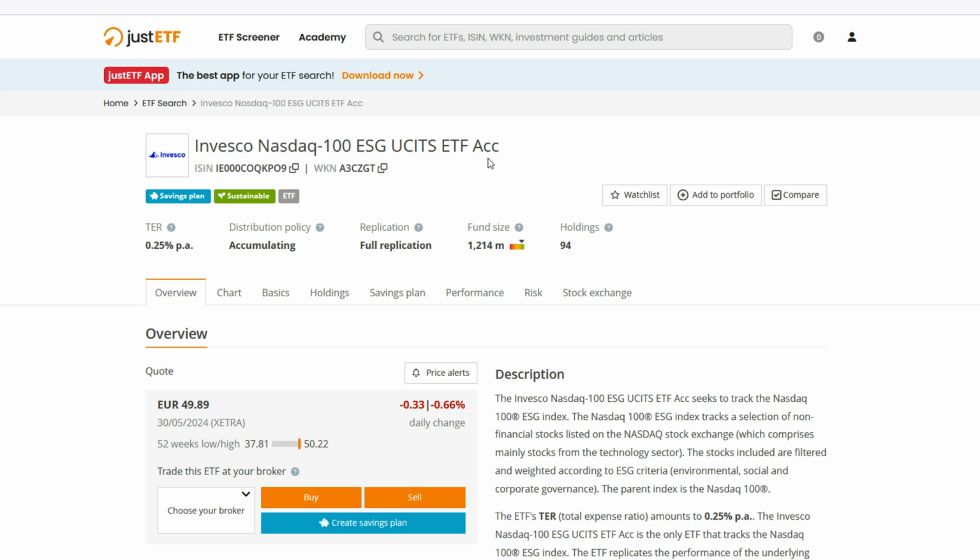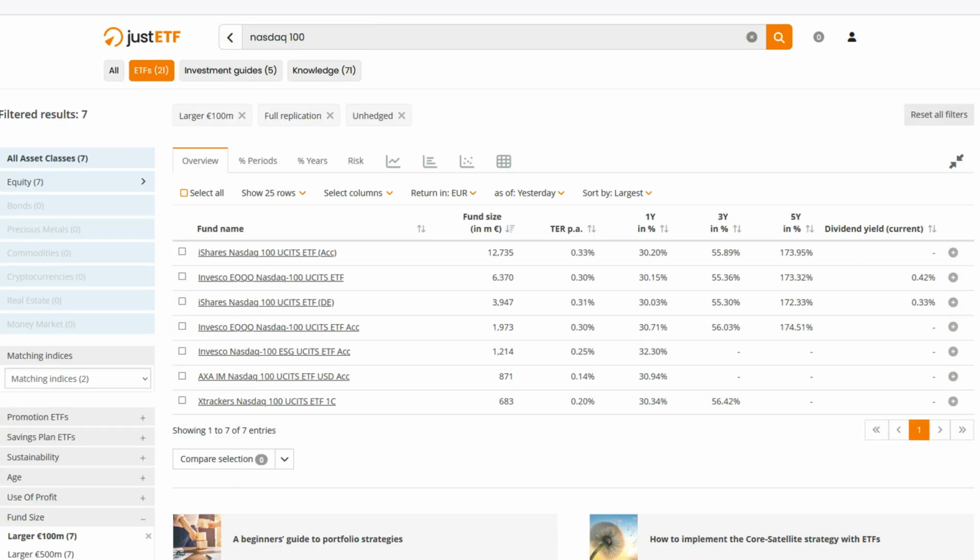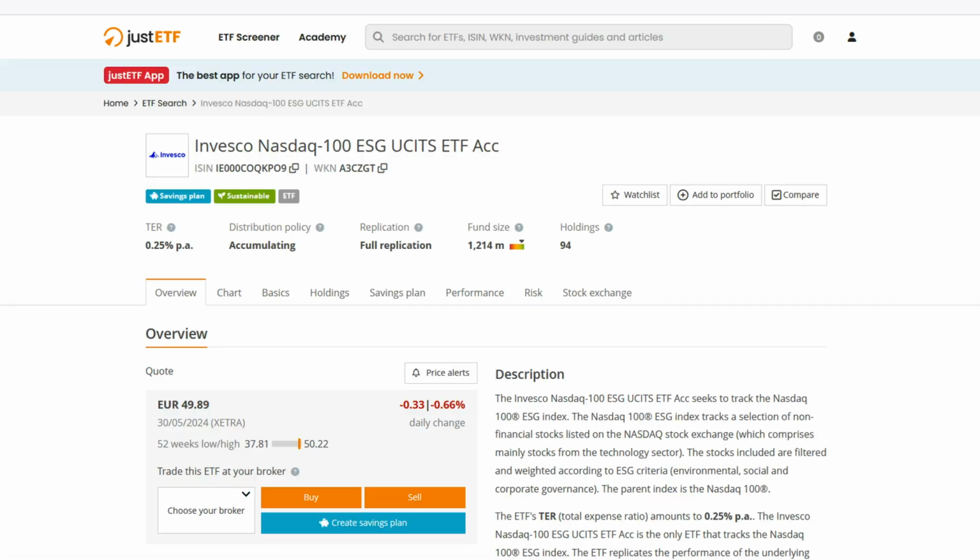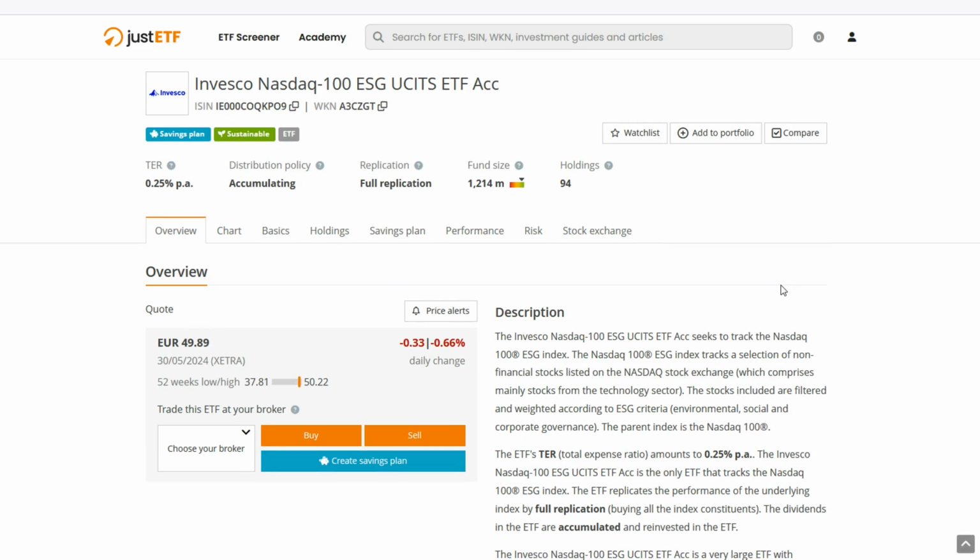So let's see what actually is going on with this ETF because I expect it to be a little bit different. Now, if we look at the performance here, the ESG ETF doesn't have even 3 years of history, so we can't really compare it. I don't think it's very useful to have only 1 year worth of performance. But what I don't like is that we have a morality filter layered on top of our investments.